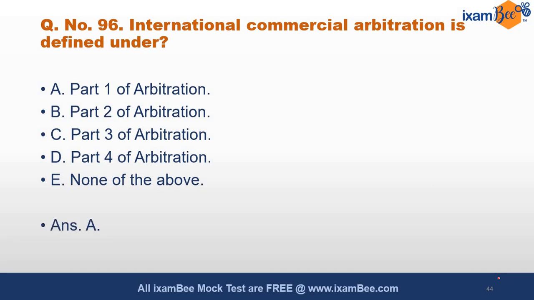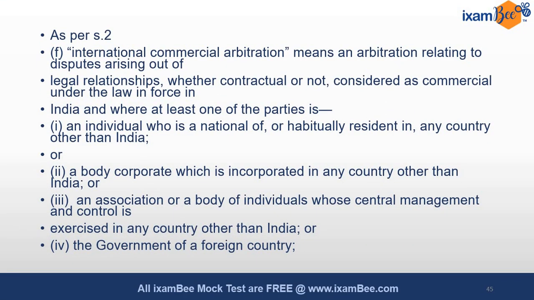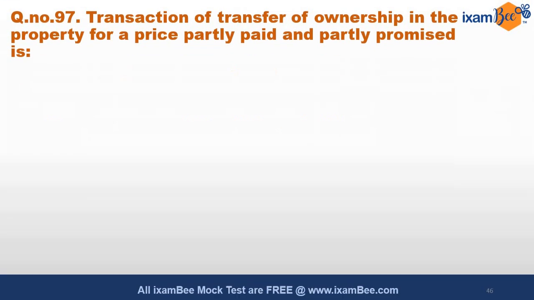Part 1 provides for international commercial arbitration. We get confused whether international commercial arbitration comes under Part 1 or Part 2, as we think domestic awards are covered under Part 1, but don't get confused. Section 2 clause (f) directly provides for international commercial arbitration and its definition.